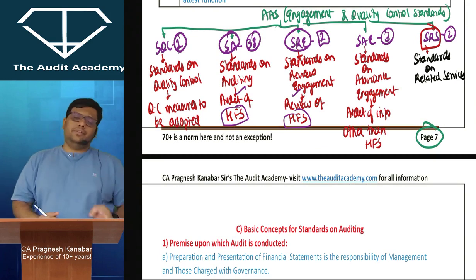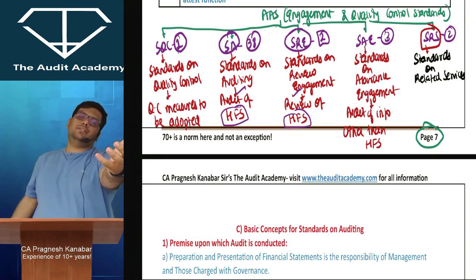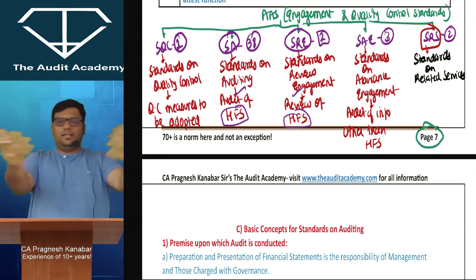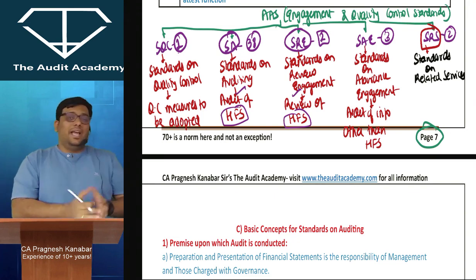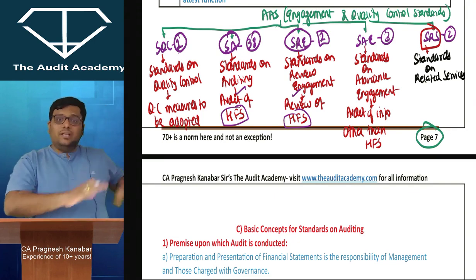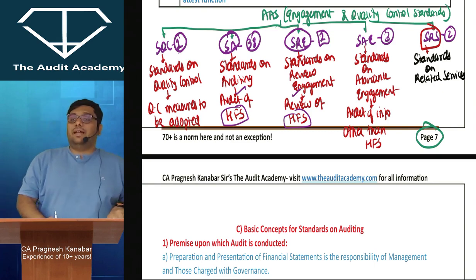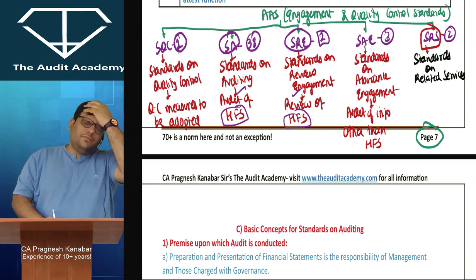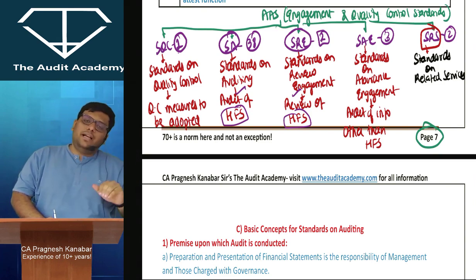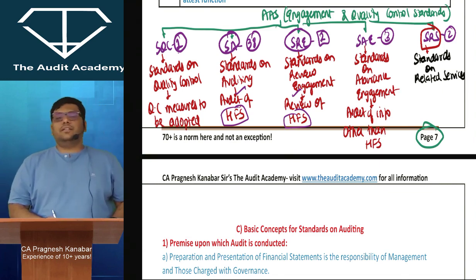I am requesting you, hey practicing CA, whoever is listening over here, sir or madam, can you please help me in sorting out my admissions of various batches and what is the validity, and I've taken so much of fees for renewal and so on. I'm very much confused. Can you help me in that? SRS. Standards on Related Services.